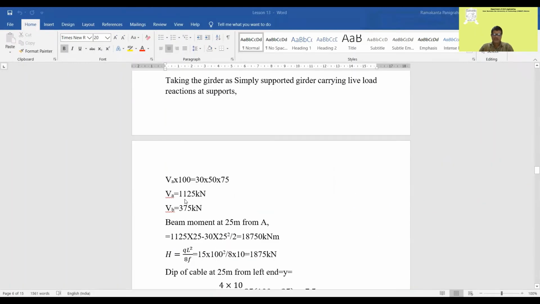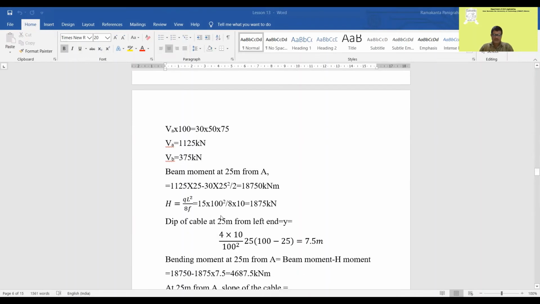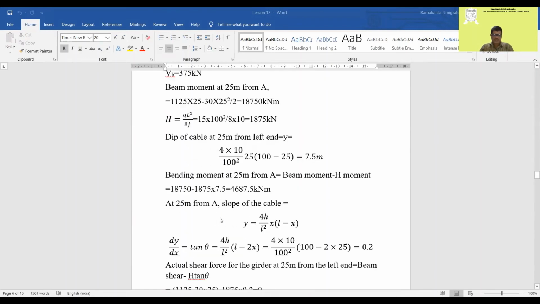So what is the reaction? Now the reaction comes out to be 37.5. So you can find out the beam moments at 25 meter and all these things.